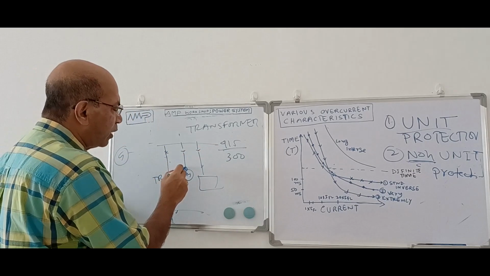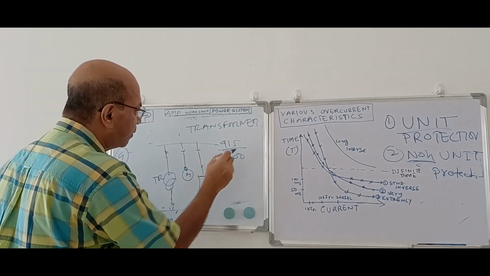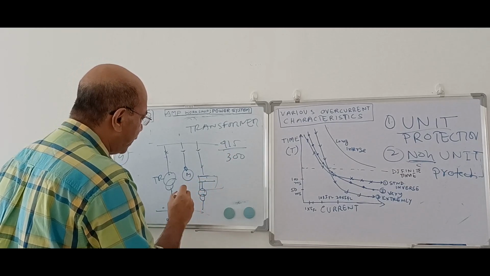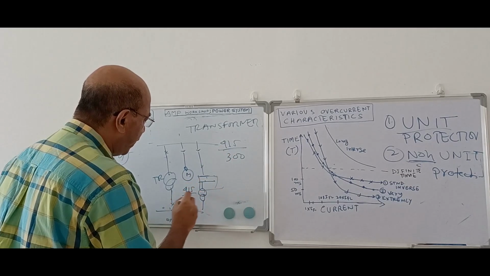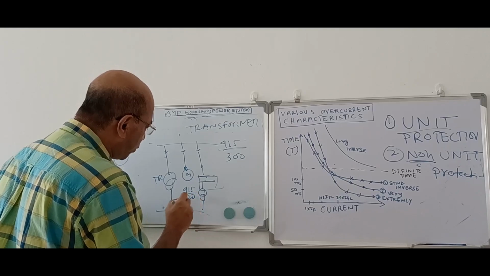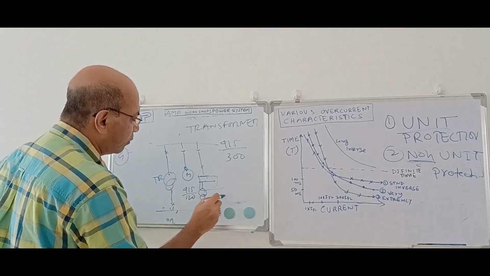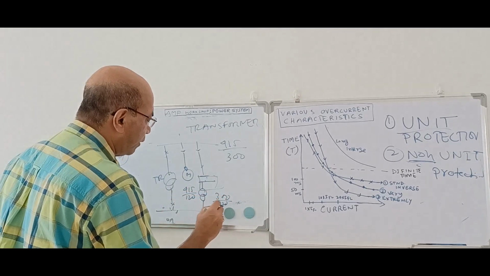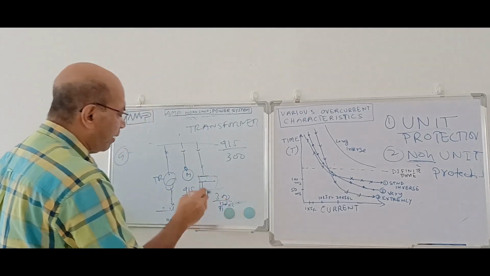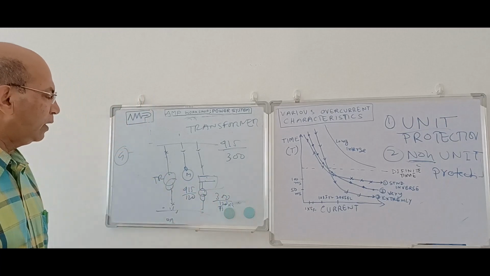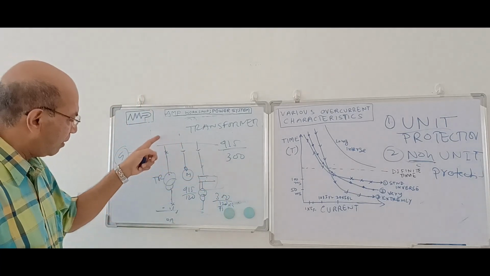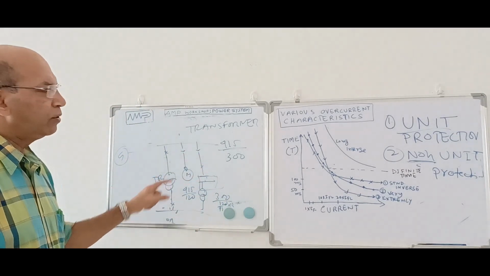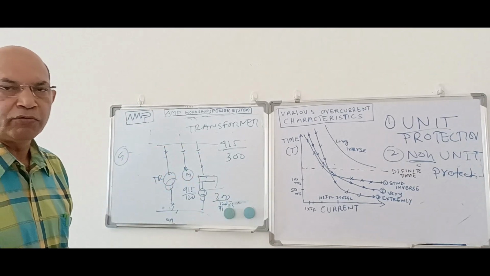Here the motor terminal voltage will be 300 volt, instead of 415 it will be 300. Then if there is a small lighting transformer over here, suppose it is 415 volt by 120 volt, it will be proportionally reduced, converted to the corresponding value, that means 120 by 415 into 300, this will be the value over here. So in that case you can see, due to this under voltage, it will cascade to all these devices. You cannot restrict this under voltage in one position. So under voltage is also a non-unit protection.